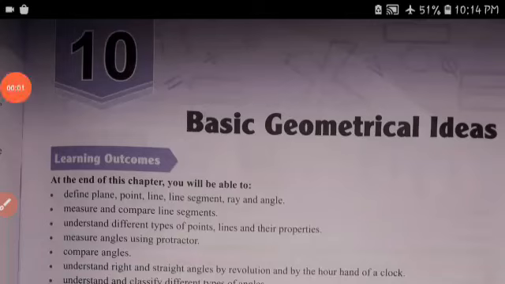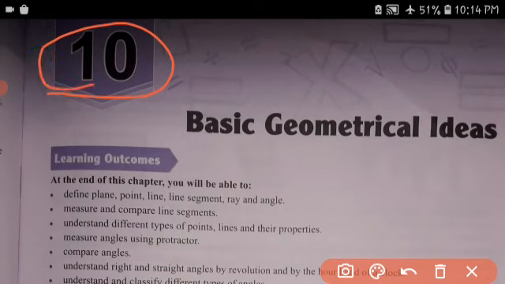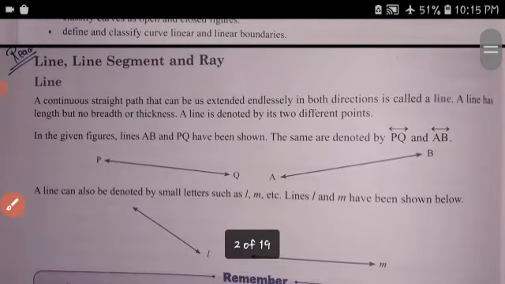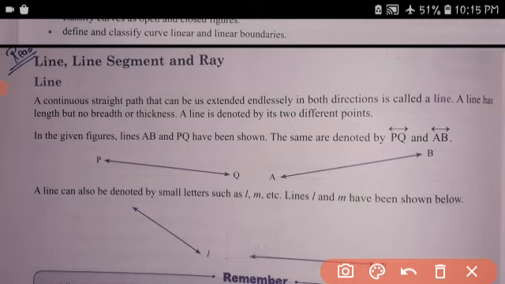Good morning, students. Today we study Chapter 10, Basic Geometrical Ideas. Now, line, line segment and ray.